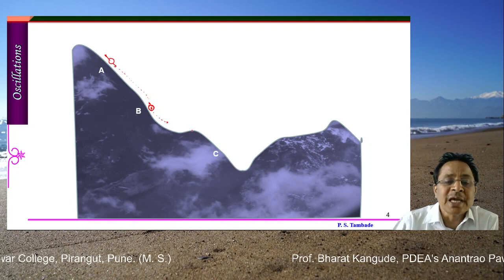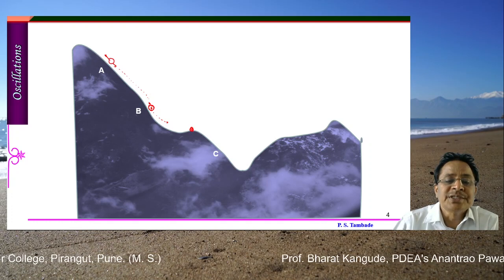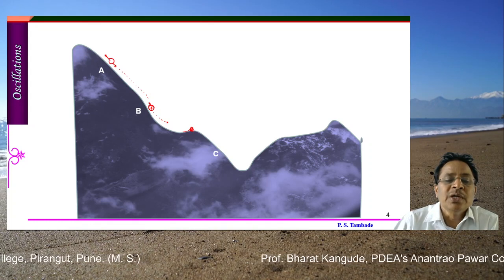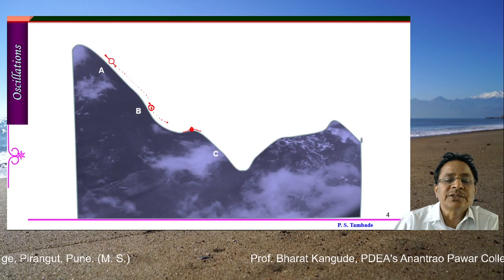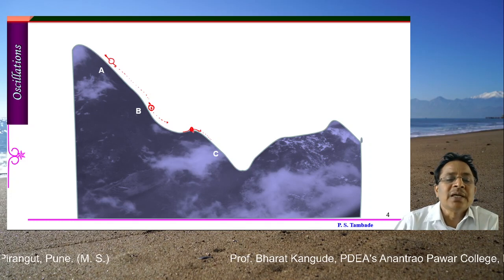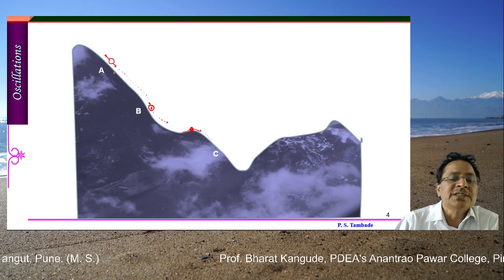If this object is kept here, at this point, and it is pushed in this direction, it will go here. If some force is given in this direction, it will go here and this will go down. Now this type of equilibrium is again called unstable equilibrium. This is unstable equilibrium.